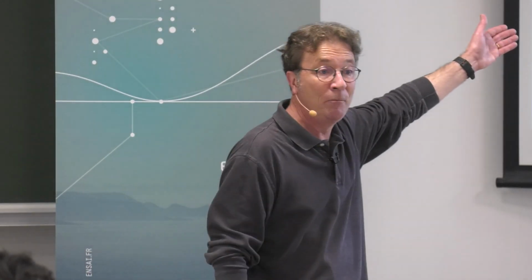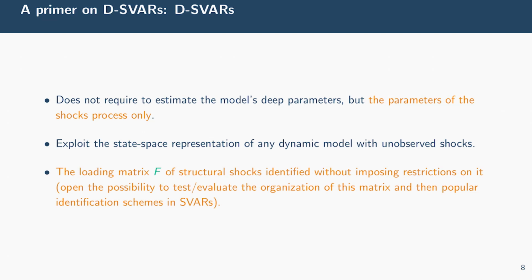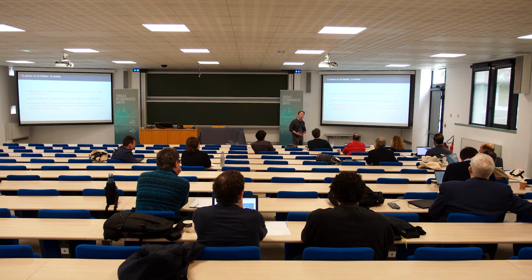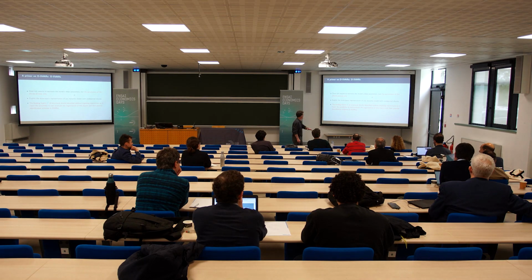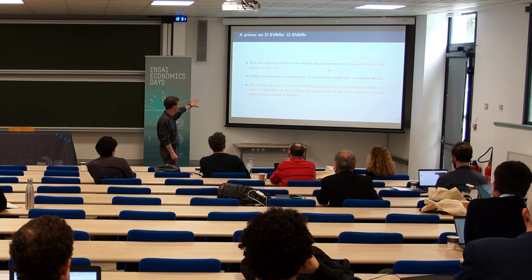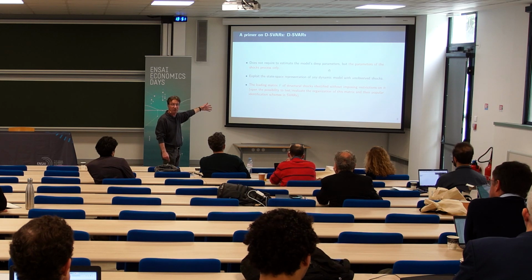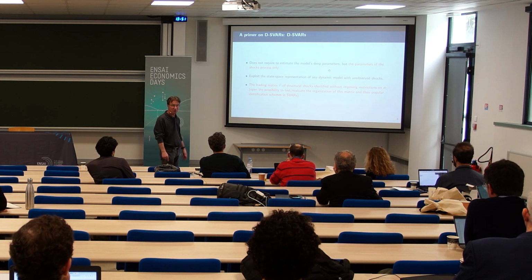Obviously, we do not compare to DSGE models. We never estimate the model's deep parameters. Our approach is more flexible, I mean. So we do not estimate this nonlinear combination obtained on the reduced form, but only the process of the shock, together with the loading matrix on additional dynamics if needed. Okay? So we just exploit the state space representation, with any dynamic model with unobserved shocks.